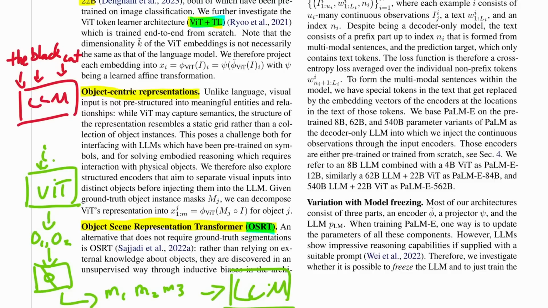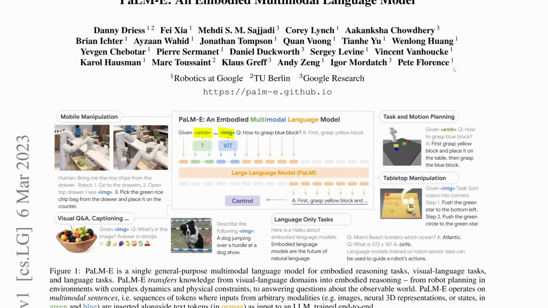And the difference between each of these methods is essentially how they go from the initial input image down to these tokens. So OSRT, as I mentioned earlier, is focused around objects, while ViT will give you just some vector, and then there will be some transformation that splits it up into these various tokens. This is something that has been attempted before. Notably, I remember Gato was a paper from DeepMind that tried to do this. I also covered that on this channel, and at the time it didn't quite work. So I was very interested to see what they did here that would allow them to get positive transfer when before it was a struggle for other very talented people.